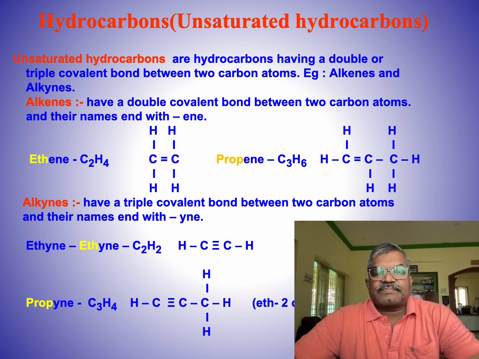Unsaturated hydrocarbons. An unsaturated hydrocarbon is an organic compound containing only carbon and hydrogen atoms with at least one carbon-carbon double or triple bond. This presence of multiple bonds means they contain fewer hydrogen atoms than a saturated hydrocarbon with the same number of carbons and are generally more reactive. Common examples include alkenes with double bonds like ethene and alkynes with triple bonds like ethyne.